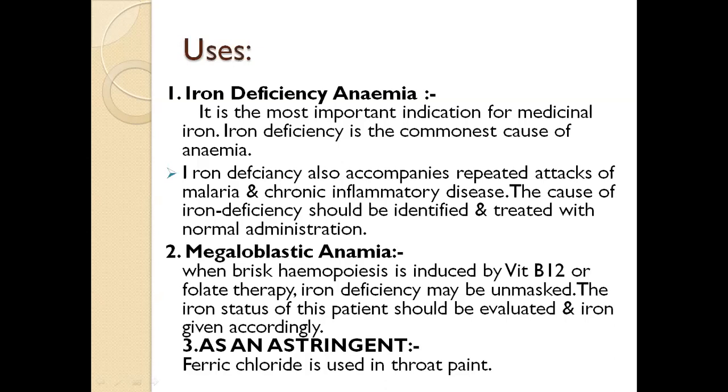Megaloblastic anemia: when brisk hemopoiesis is induced by vitamin B12 or folate therapy, iron deficiency may be unmasked. The iron status of this patient should be evaluated and iron given accordingly.